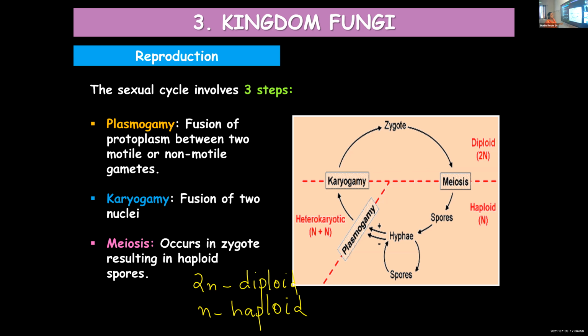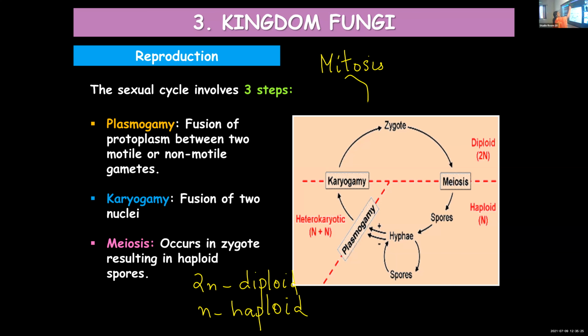The zygote is diploid because it is formed by the fusion of 2 gametes. But this diploid zygote will undergo meiotic division and result in the production of haploid spores. Children, hope you know that mitosis means equational division. If mitosis is taking place, the chromosome number will not change.